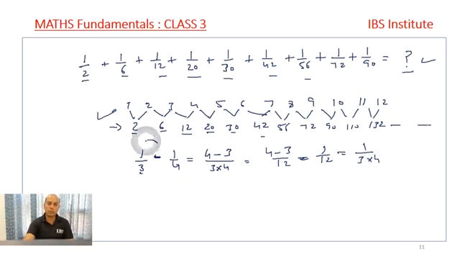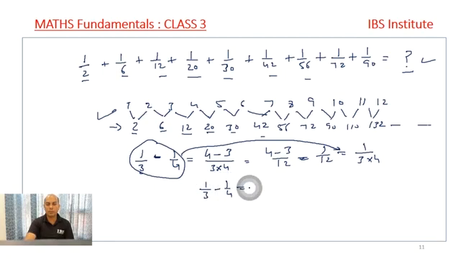I just want to stress upon this important thing. 1 by 3 minus 1 by 4 is equal to 1 by 3 into 4. So whenever the difference is 1, I can simply write it as 1 upon the product of those numbers. Say 1 upon 5 minus 1 upon 6 is given, so what I can write is 1 upon 5 into 6.